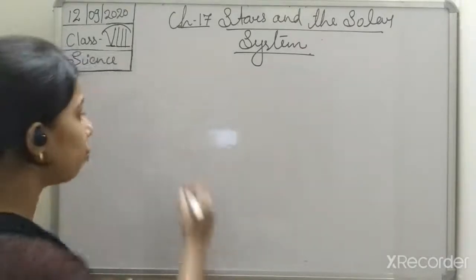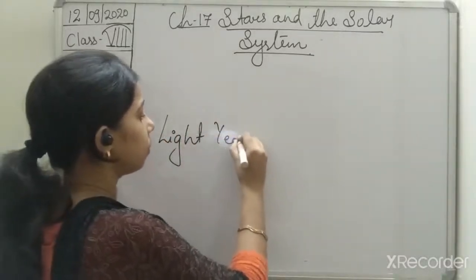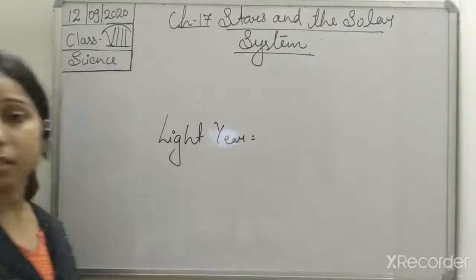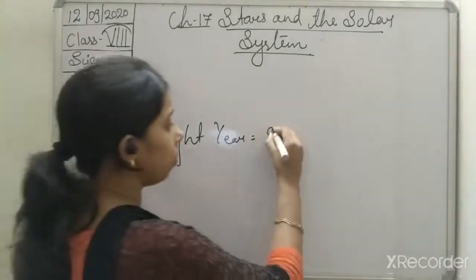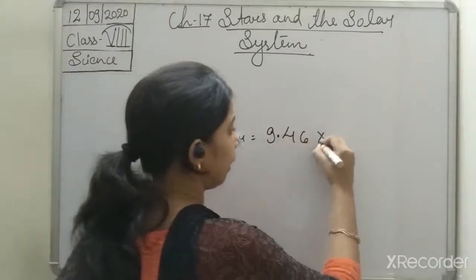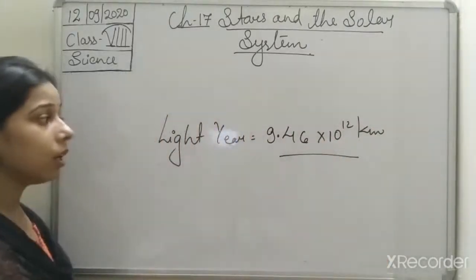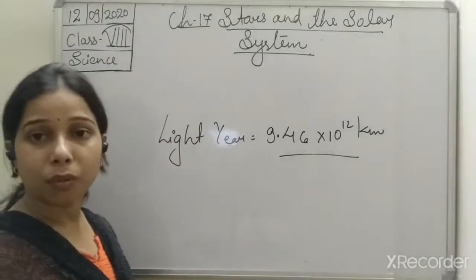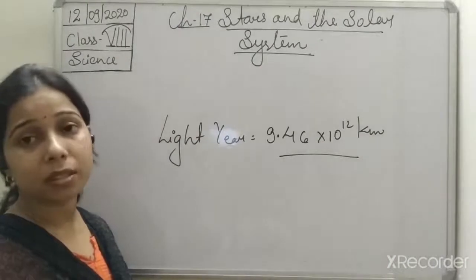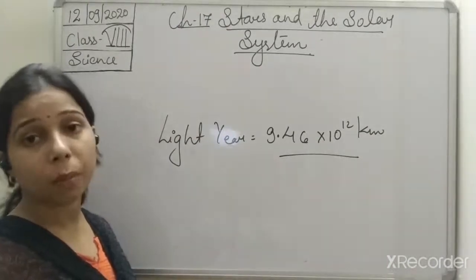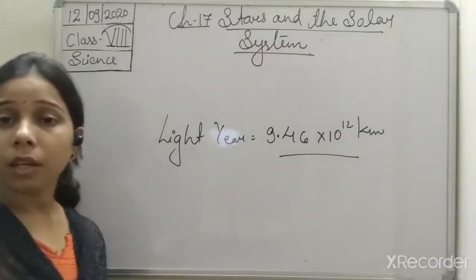We study, students, that 1 light year equals 9.46 × 10^12 kilometers. This is the value of 1 light year. The distance is so large that we cannot measure it in kilometers and meters.